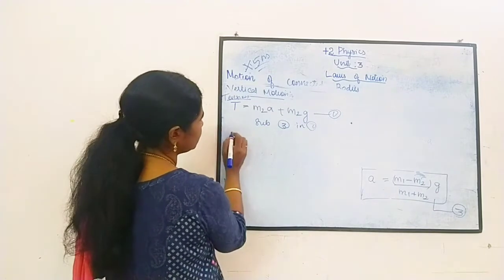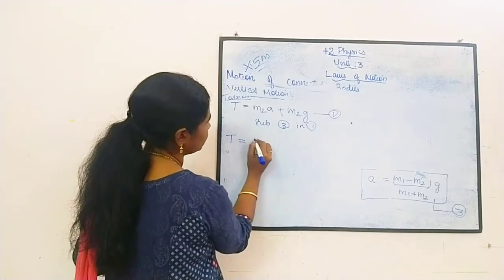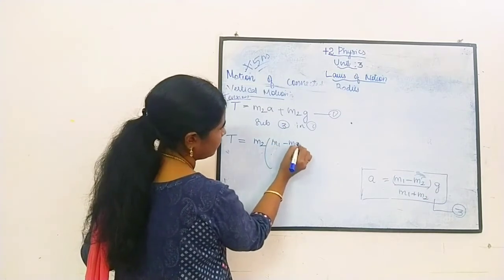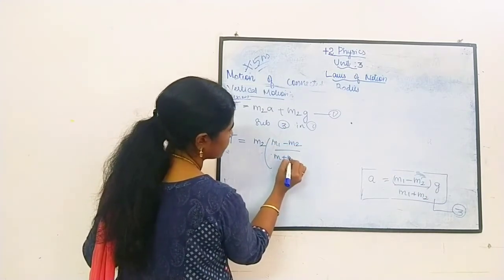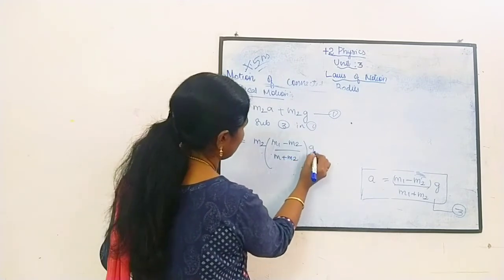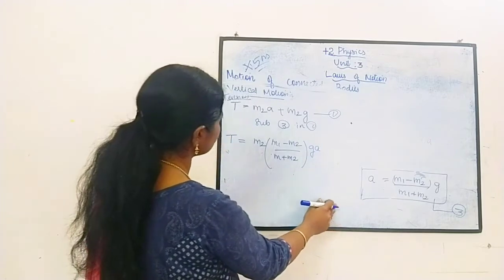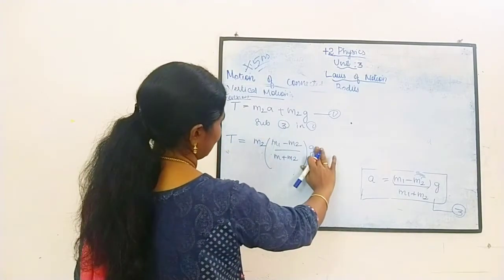So T is equal to M2 into what is the value of A? M1 minus M2 by M1 plus M2 into G. Instead of A we substitute this.